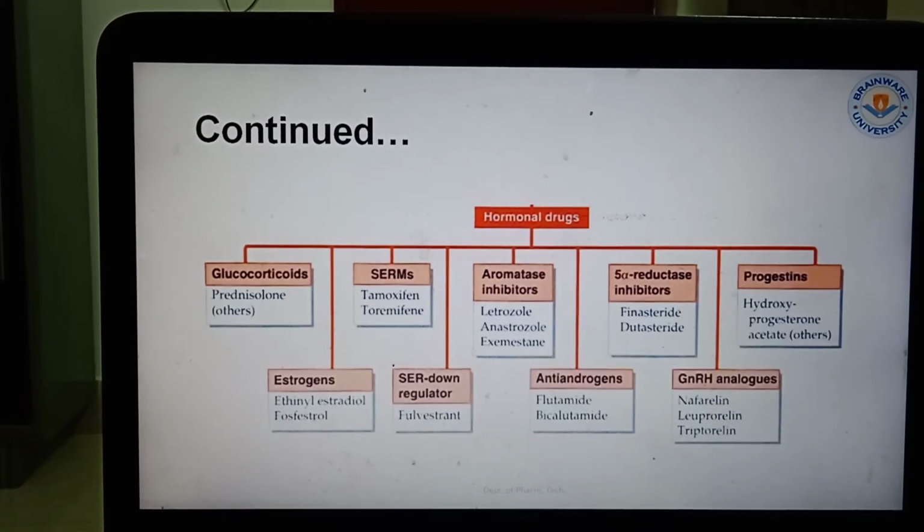Now coming to the hormonal drugs, which are also very helpful in preventing the cancer: glucocorticoids like prednisone, estrogen, SERMs, SERD (selective estrogen receptor down regulator), aromatase inhibitors, 5-alpha reductase inhibitors, anti-androgens, gonadotropin-releasing hormone analogs, progestins. These are the important hormonal drugs which also reduce the cancer.